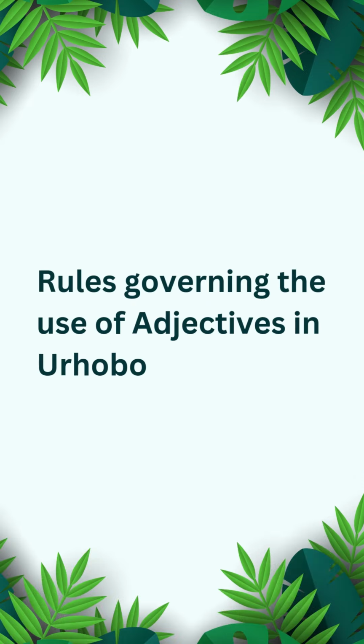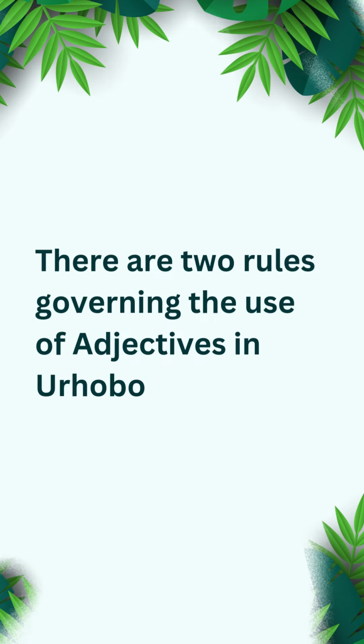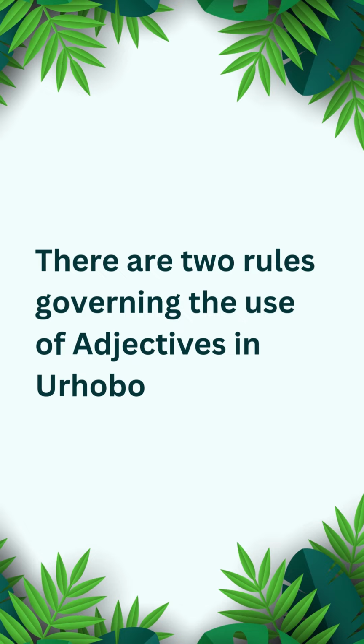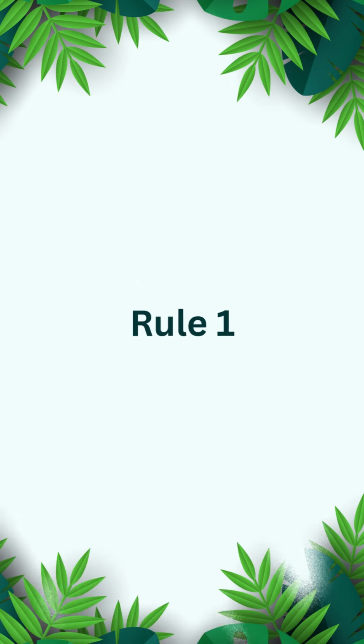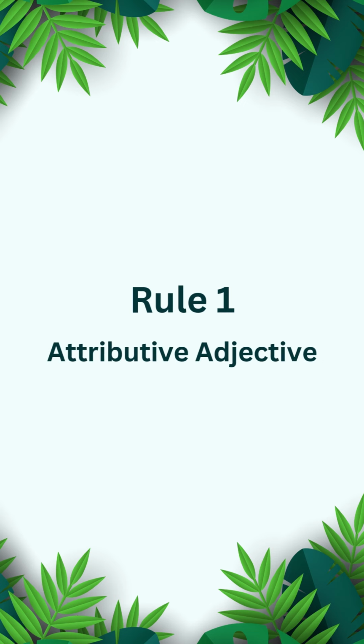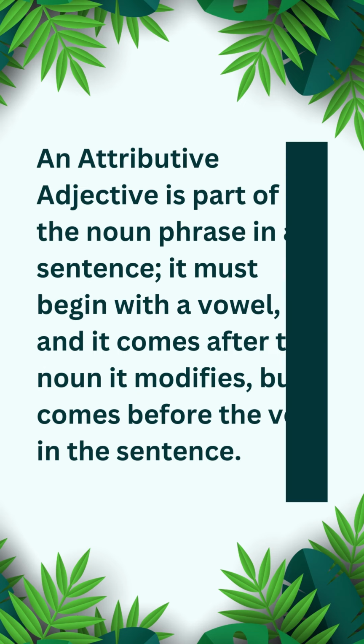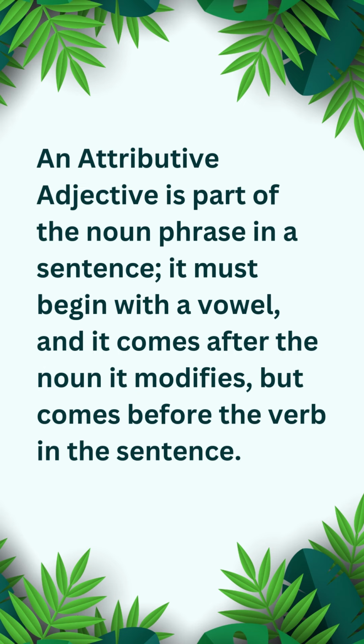Rules governing the use of adjectives in Urhobo. There are two rules governing the use of adjectives in Urhobo. Rule 1. Attributive adjective. An attributive adjective is part of the noun phrase in a sentence.